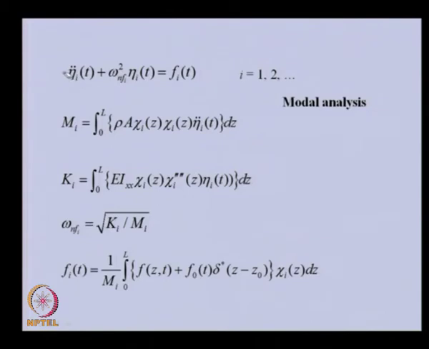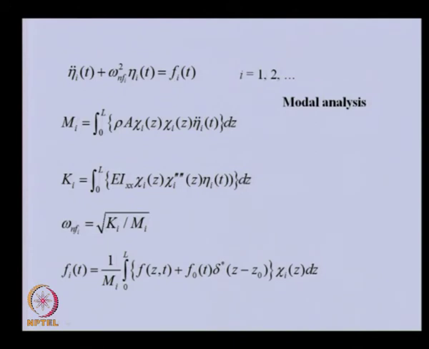We have even divided by the generalized mass, so that omega n of i square is represented like this, and this is the integration of that particular force. Here we have not done any change. I have just represented F i as this. The only thing is, because we have divided the whole equation by the generalized mass, this is also appearing. So, you can see the generalized mass, stiffness, and this is the natural frequency of that particular mode.